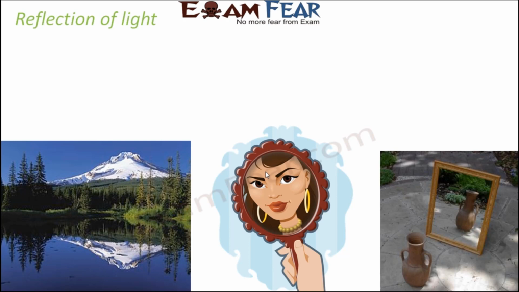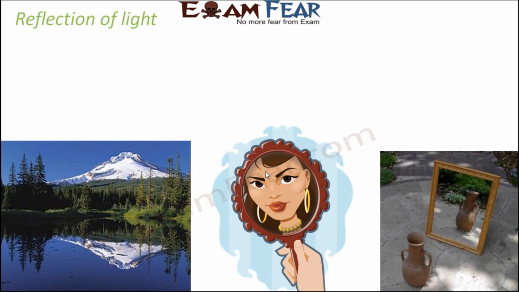It's just that simple concept, because we are all illuminated objects. We do not produce our own light, but we have the ability to reflect the light that falls on our body from some other light source. So we are illuminated objects, and that mirror is a surface from where the light gets reflected, and that reflected light, when it reaches our eye, we are able to see the image.